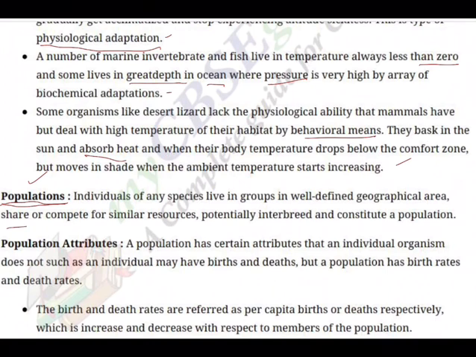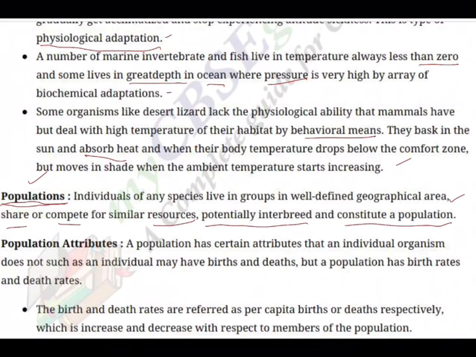They share, they compete for similar resources. What are similar resources? First is the area. They fight for the land, they fight for the food, they fight for the water, they fight for the natural resources which are available in the ecosystem. And then in the fight, survival of the fittest. Remember Darwin's theory. And once the survivors interbreed, they constitute a better population, a better fitness population.